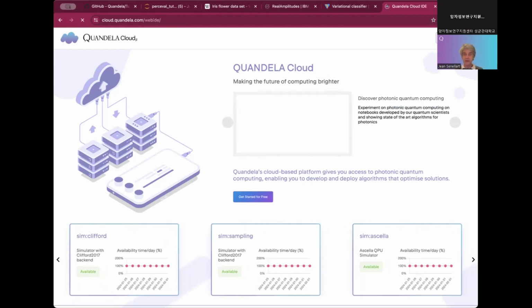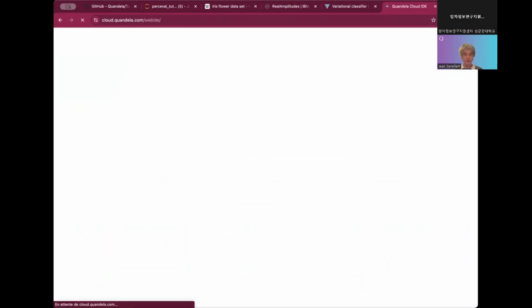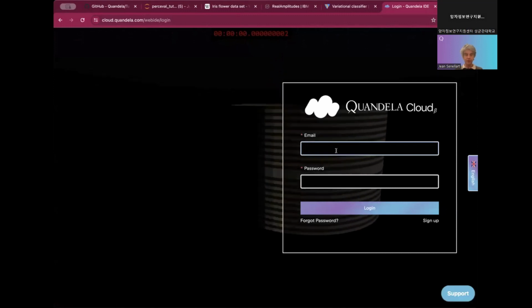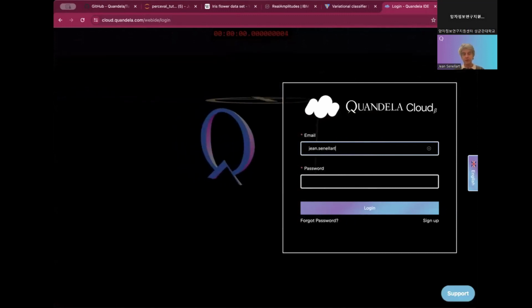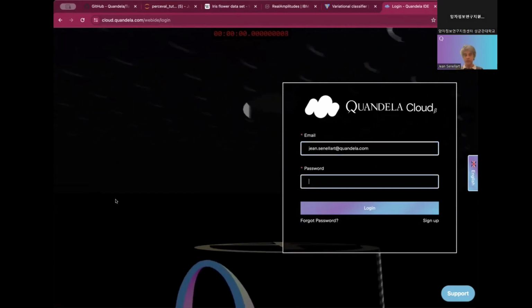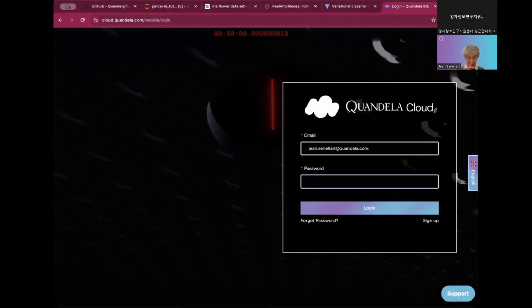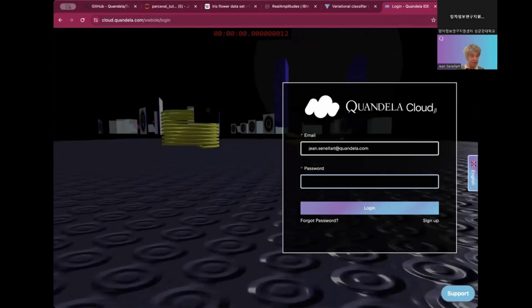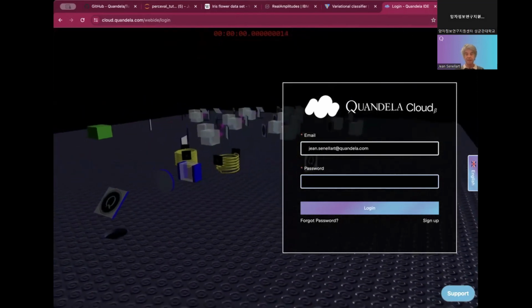So I will give you a very quick tour of the Candela Cloud. You can do the same on your side if you want, through your own interface. Just need to connect.